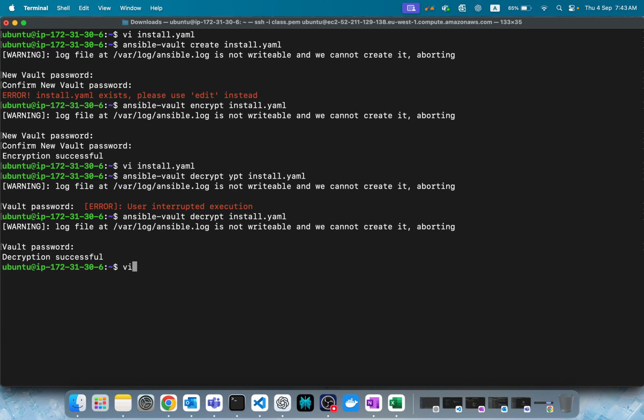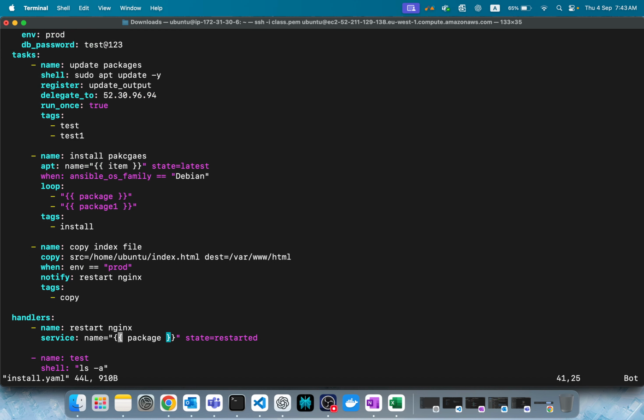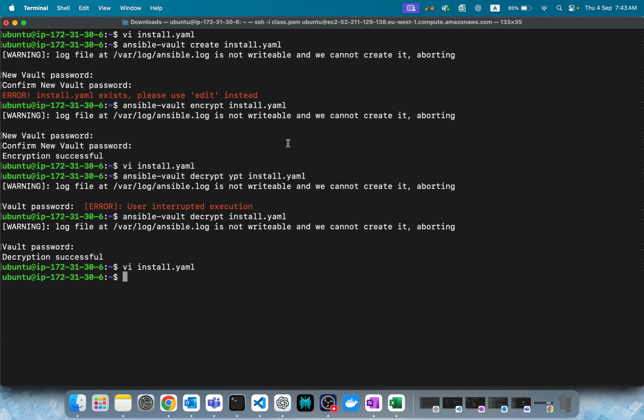Decryption successful. Now we are able to see it. Ansible vault encrypt and Ansible vault decrypt. If you encrypt, what happens? You cannot see the content by default when you open it with vi. Decrypt, of course, we decrypted it. But how do I open the content when it is encrypted? Obviously, the goal is to keep it encrypted and use it.